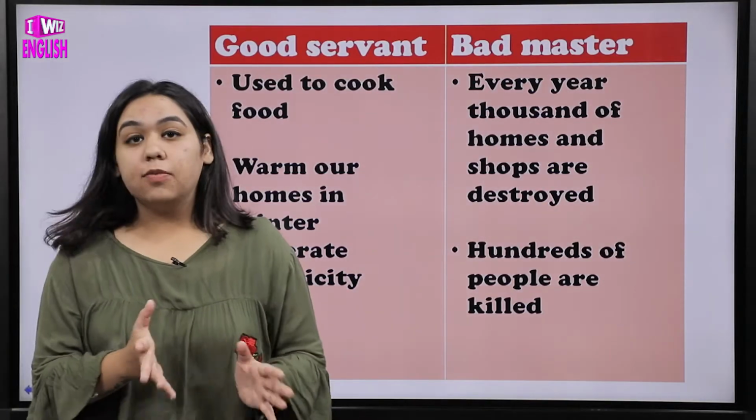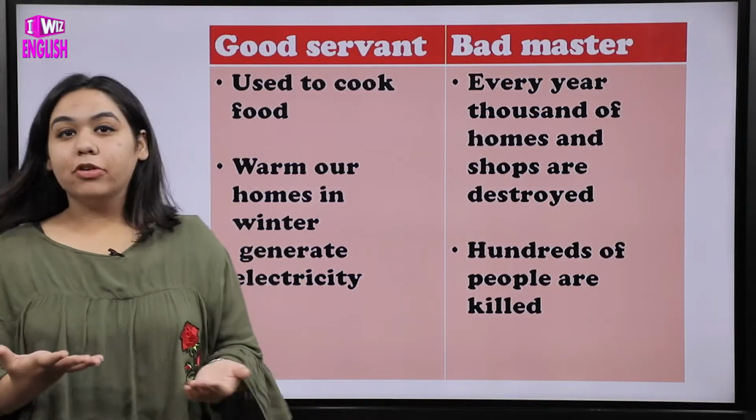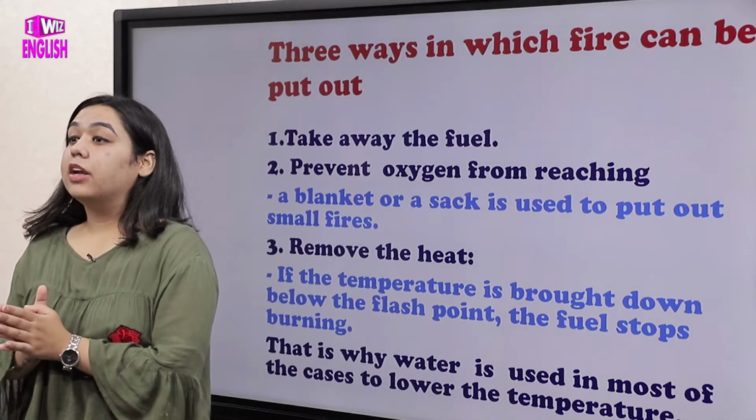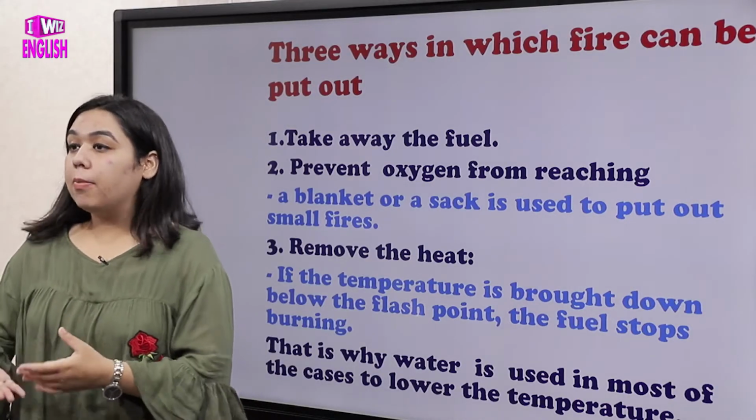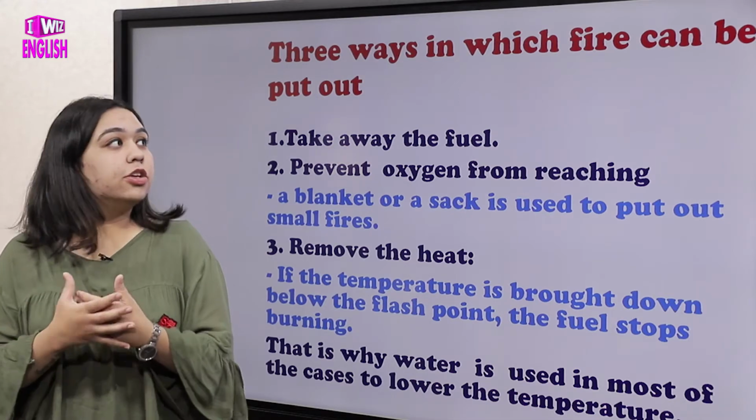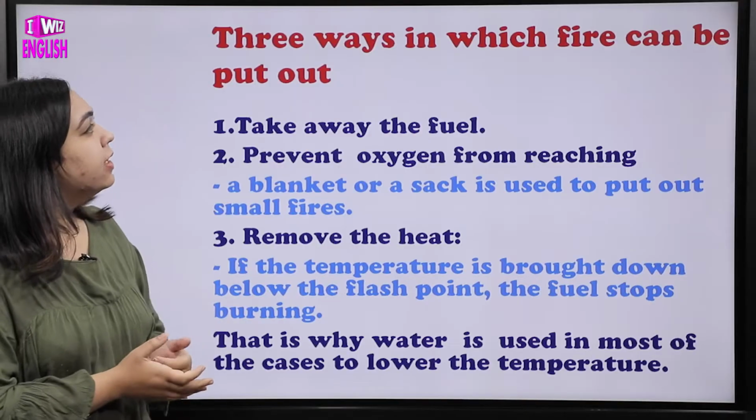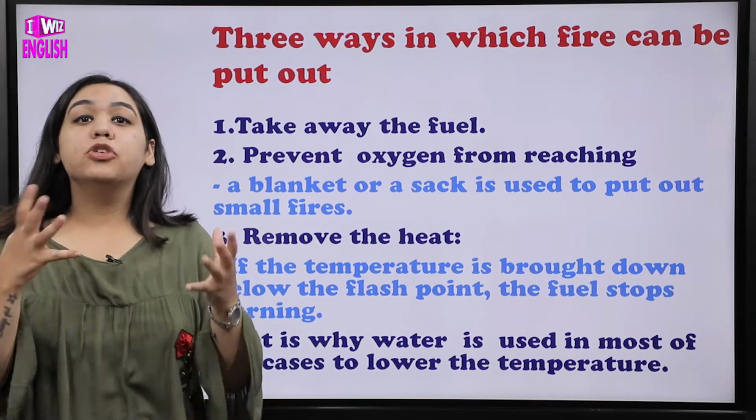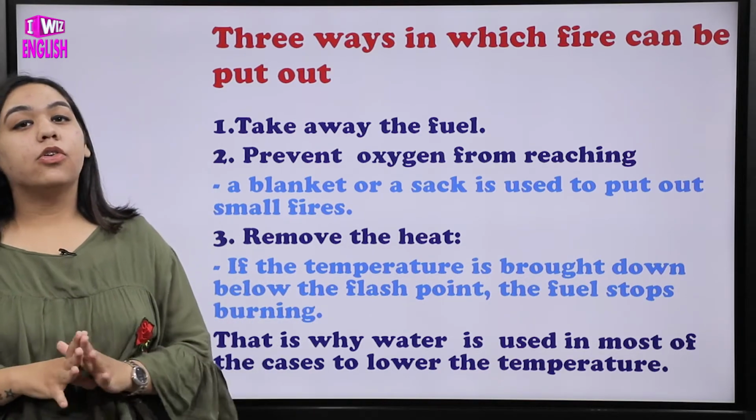So that was the comparison about it. I hope you've understood it. Let's move on. Now, these were the three ways we've read about how we can make fire happen, like how we can use fire, right? So now we'll be talking about three ways in which fire can be put out, like हम बुझा कैसे सकते हैं fire को. We are going to talk about that.